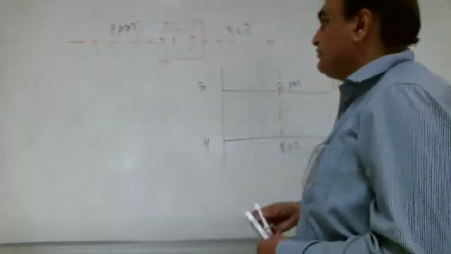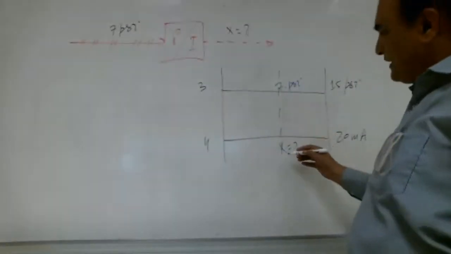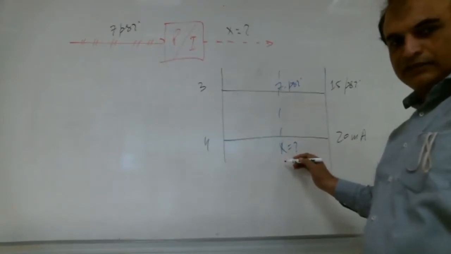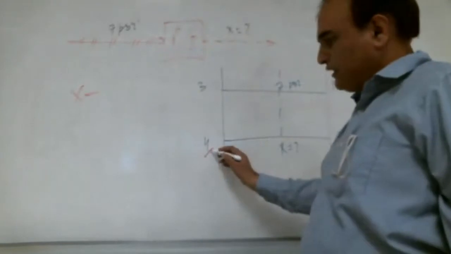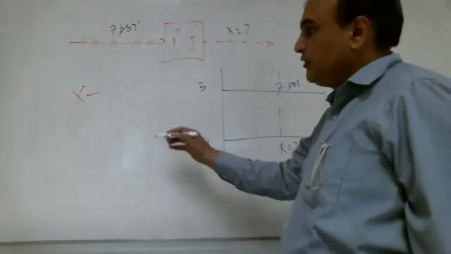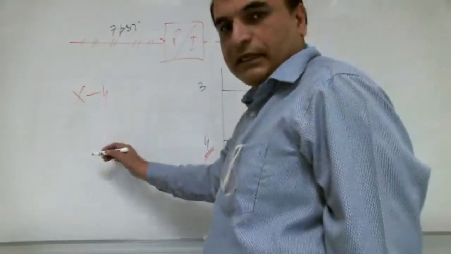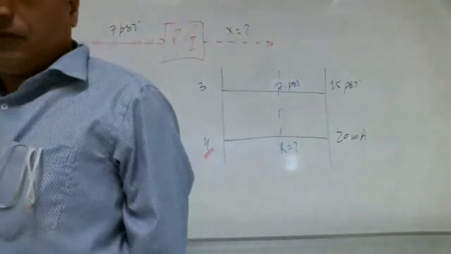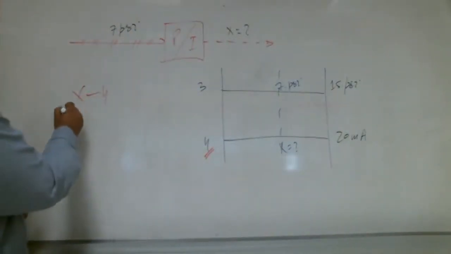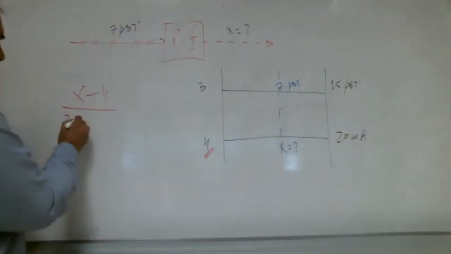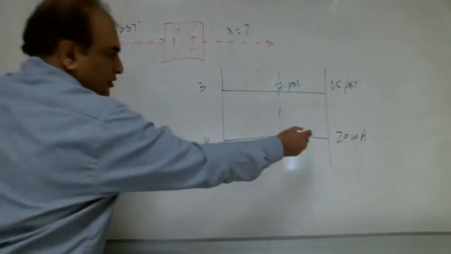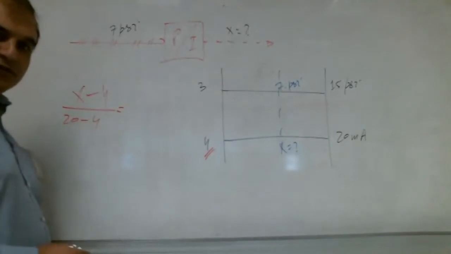See here, Shabab. We need to find what? X. Right? So x minus, from where we are starting? 4. So x minus 4, right? X minus 4 over, what is maximum? 20. 20 minus 4. Shabab with me?